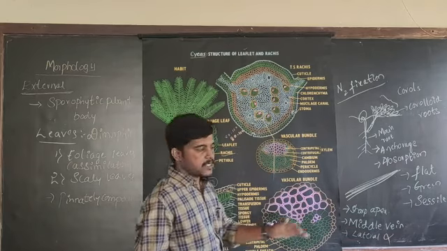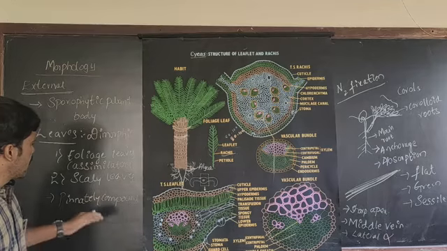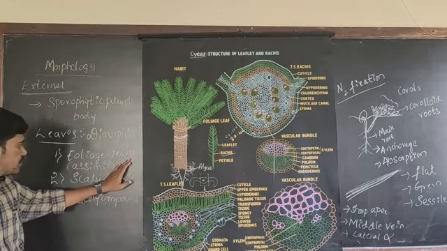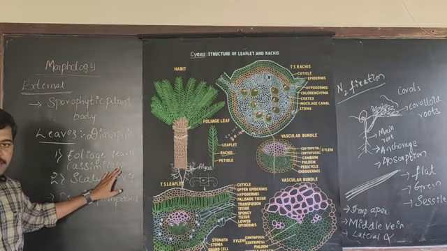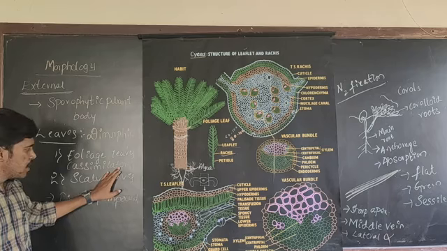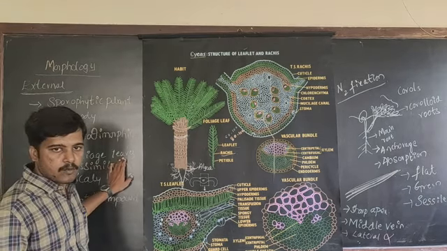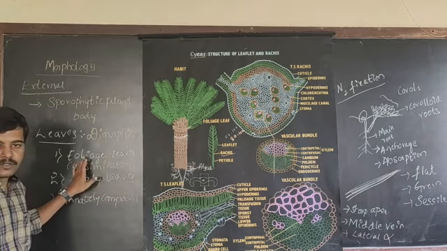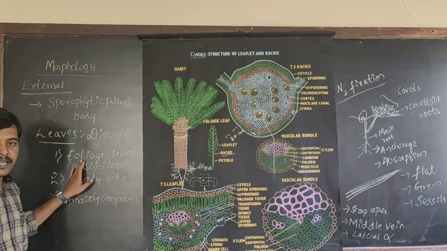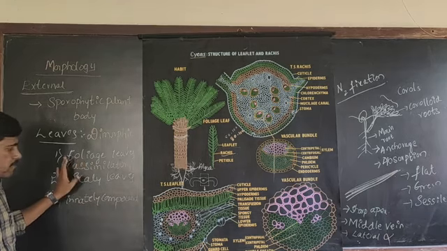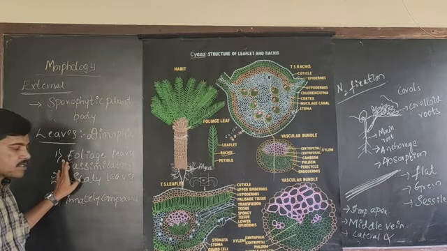Lateral veins are absent. So this is about the foliage leaves present in cycas. These foliage leaves are also known as assimilatory leaves. Since they contain chloroplasts, they help in photosynthesis, the production of food for the plant. So the main function is photosynthesis.